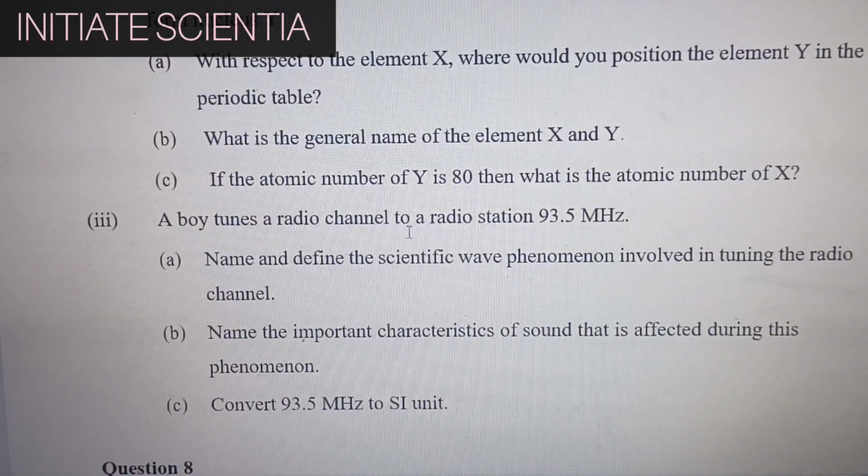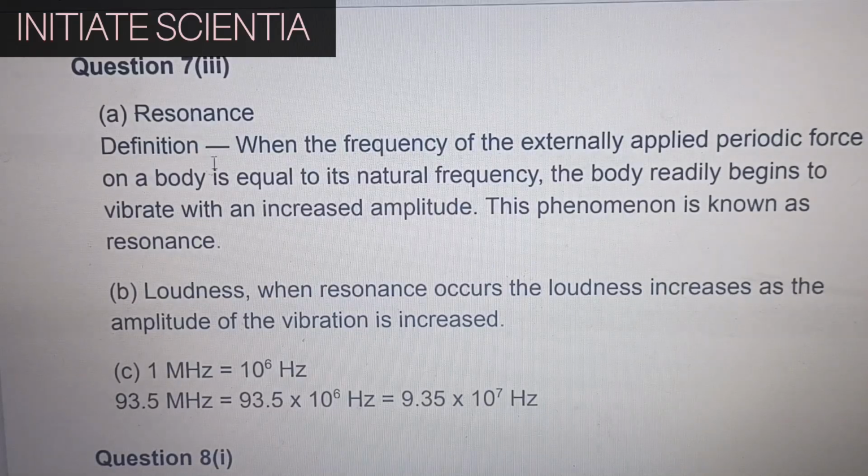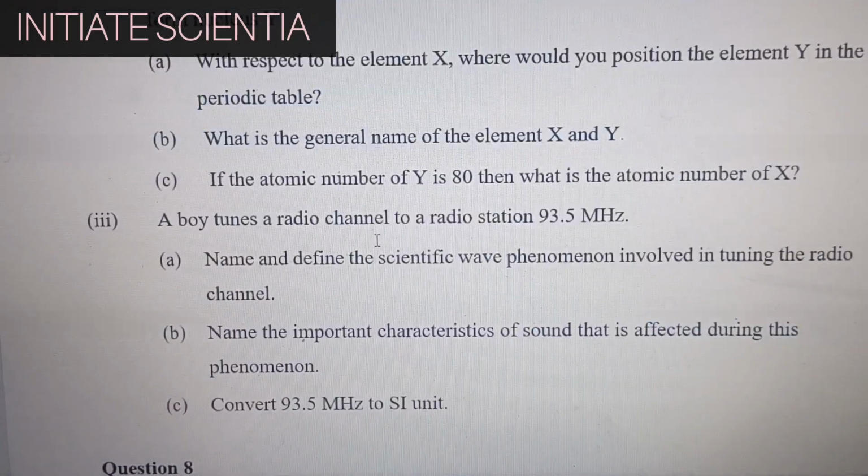A boy tunes a radio channel to a radio station 93.5. Name and define the scientific wave phenomenon involved in tuning the radio channel. Resonance. When the frequency of the externally applied periodic force on a body is equal to its natural frequency, the body readily begins to vibrate with an increased amplitude. This phenomenon is known as resonance.